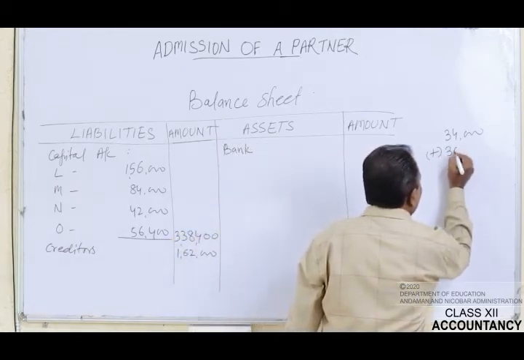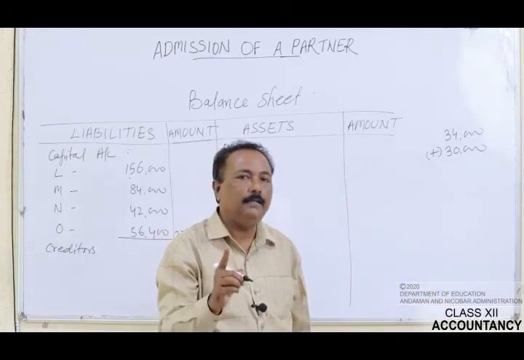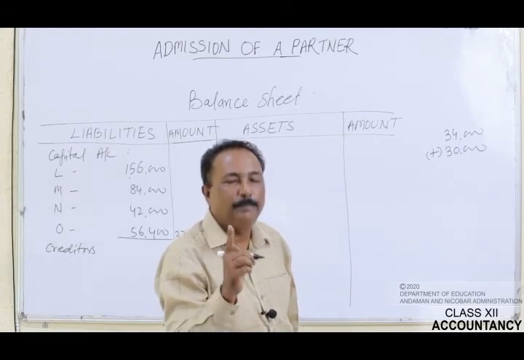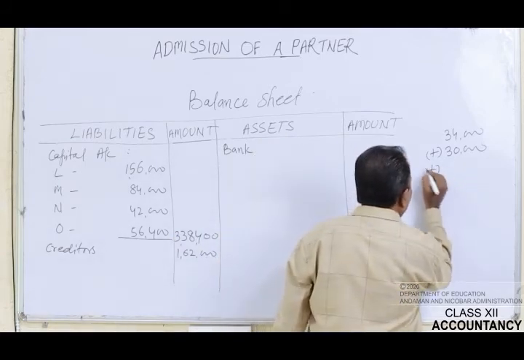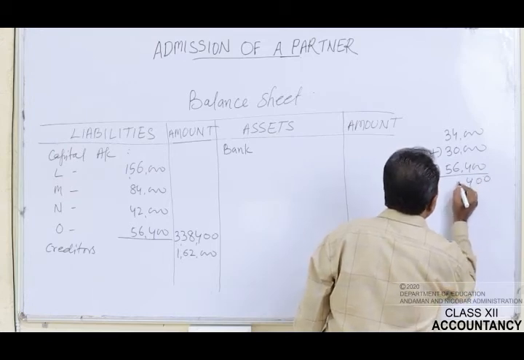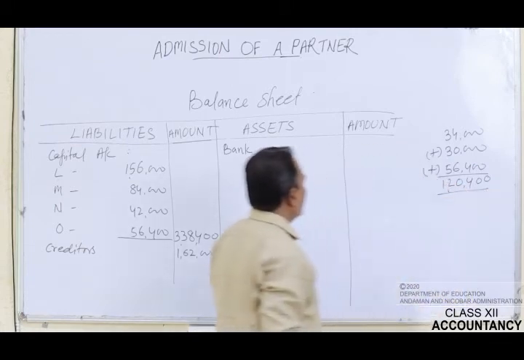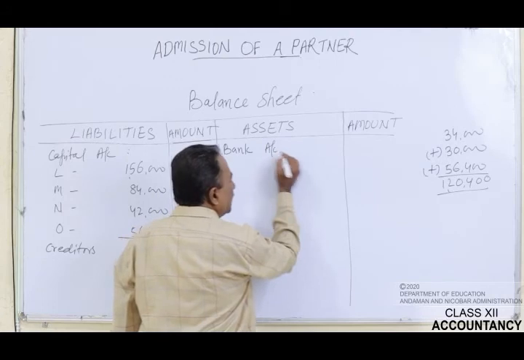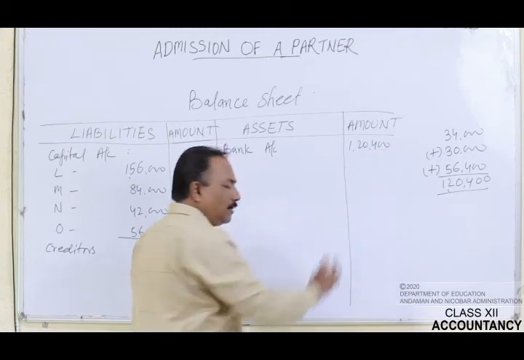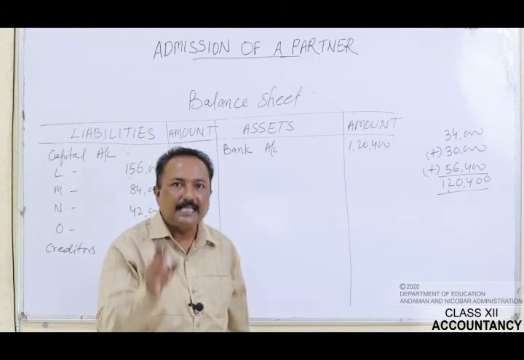That amount has to be added here, and one more amount brought in by O was his capital, which was rupees 56,400. That amount has also to be added here. Now we will total this figure. So in the bank account there is now at present rupees 1,20,400.